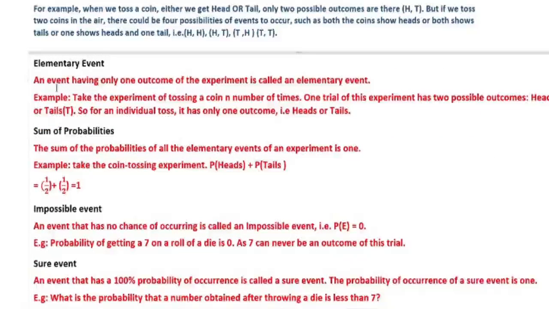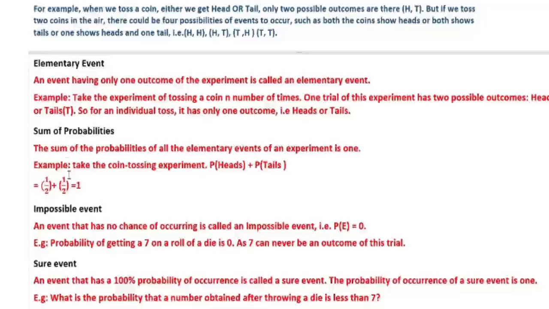Then another term, elementary events. An event having only one outcome of the experiment is called an elementary event. Example, take the experiment of tossing a coin n number of times. One trial of this experiment has two possible outcomes, head or tail. So the individual toss has only one outcome, either head or tail. So this is an elementary event.